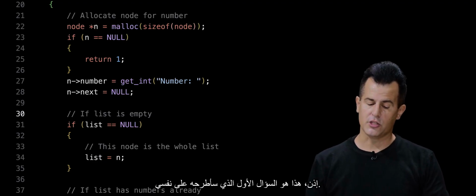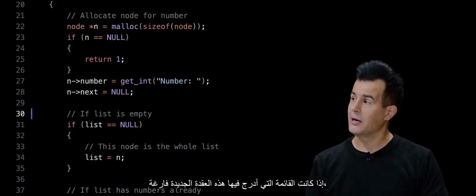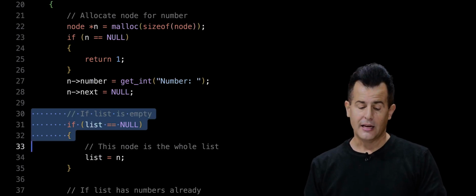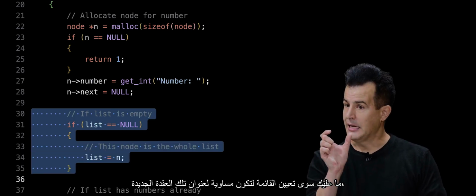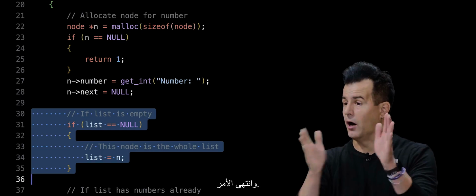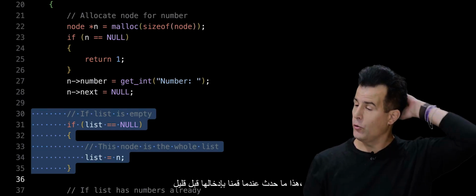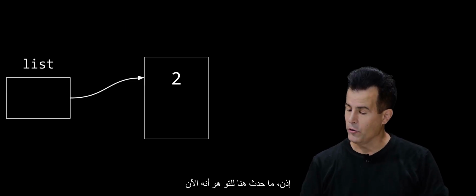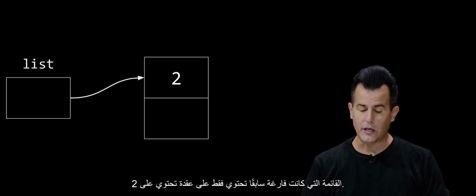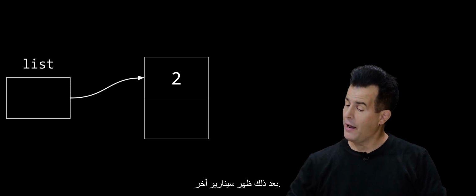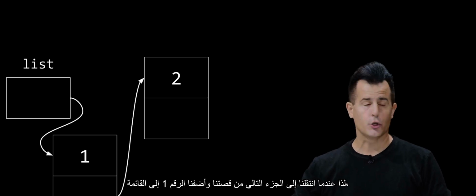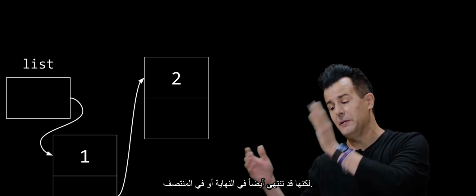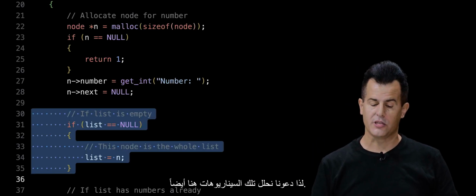So here's the first of the questions I'm going to ask myself. If the list into which I am inserting this new node is empty, so it's the beginning of the story, super easy. Just set the list equal to the address of that new node, and we're done. That's what happened when I inserted a bit ago the number 2 for the very first time. So indeed, what has just happened here is that now the list, previously empty, contains only a node containing 2. However, thereafter, there was another scenario. So when we moved on in our story and added the number 1 to the list, well, that happened to end up at the beginning, but it could also end up at the end or in the middle. So let's break down those scenarios here too.